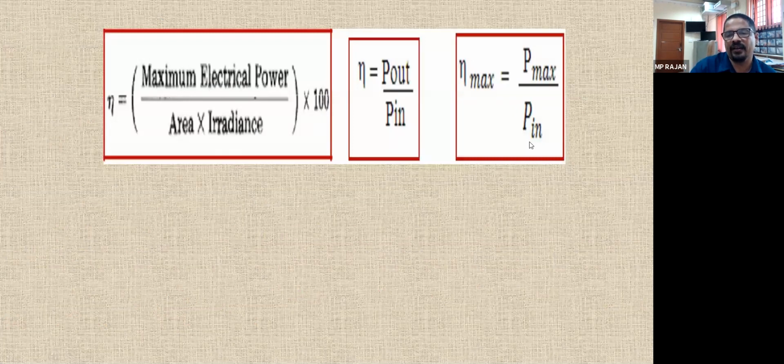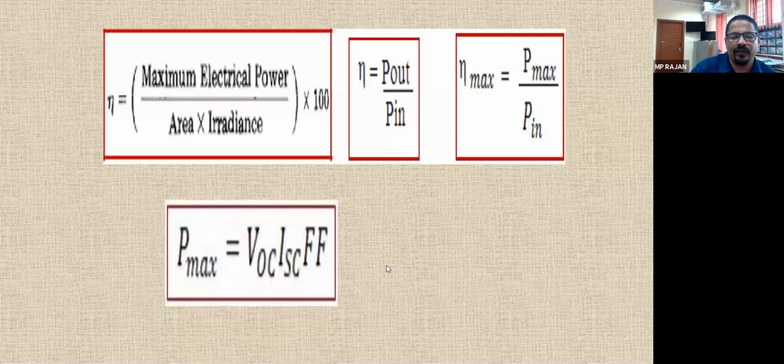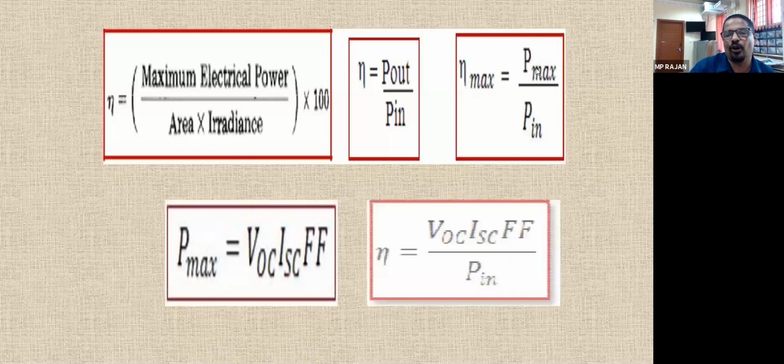What is P in? P in is the solar radiation into area. And P max, how will we get the P max? If you know the solar cell open circuit voltage and short circuit current multiplied by the fill factor, आपको P max मिलेगा. How much maximum power we can extract depends upon the fill factor, open circuit voltage and short circuit current.